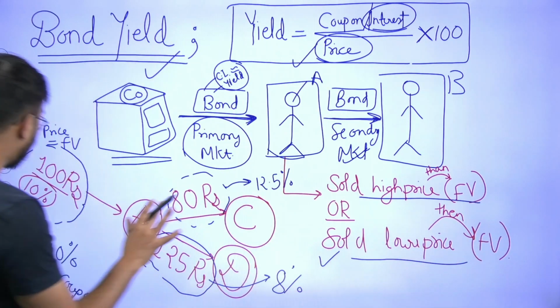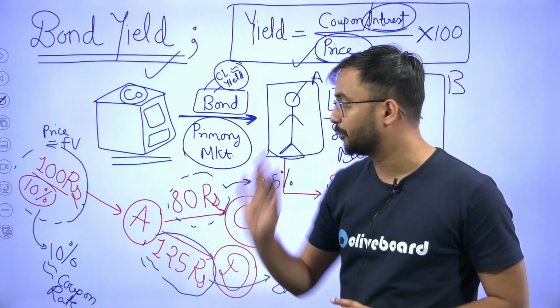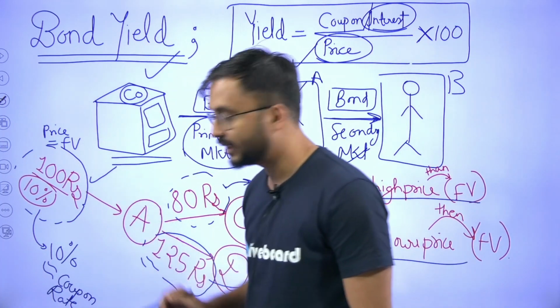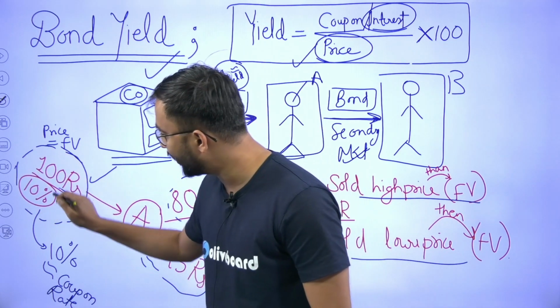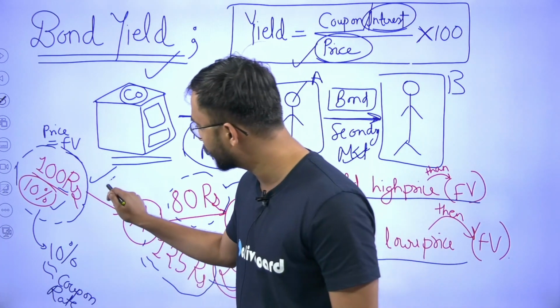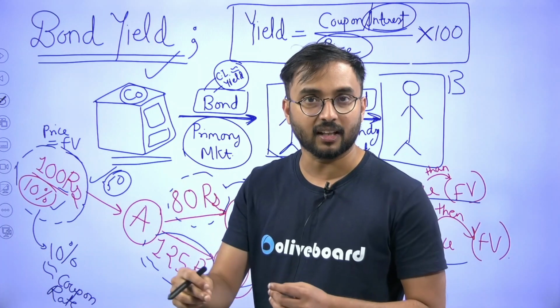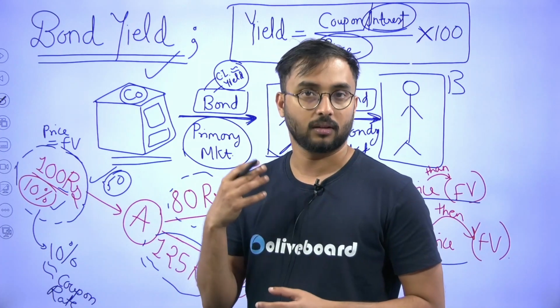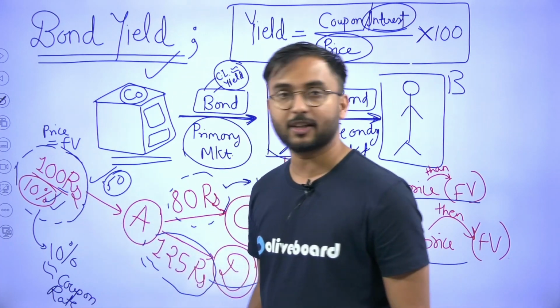So let's take an example. Similar to the girl's example, we will take the same girl's example. The company issued a 100 rupee bond at 10% for 5 years. Suppose you sign this bond, you will give us 100 rupees, we will give you this bond, and here the interest would be 10%.